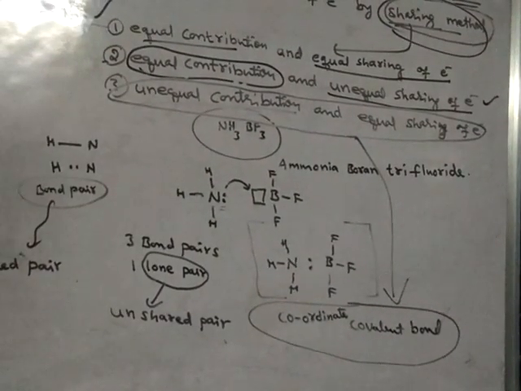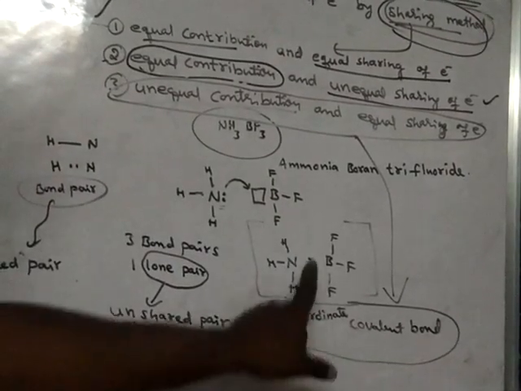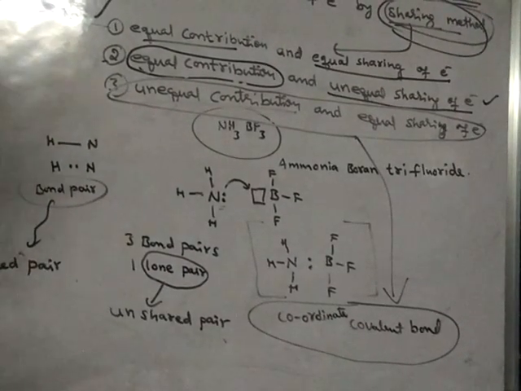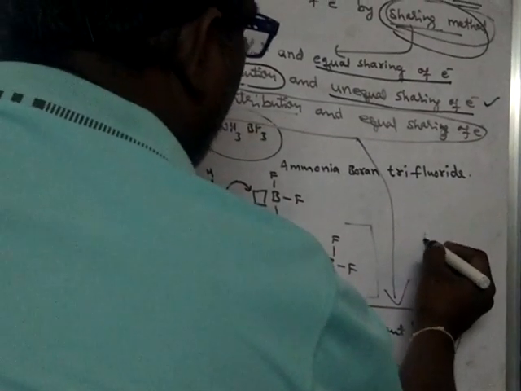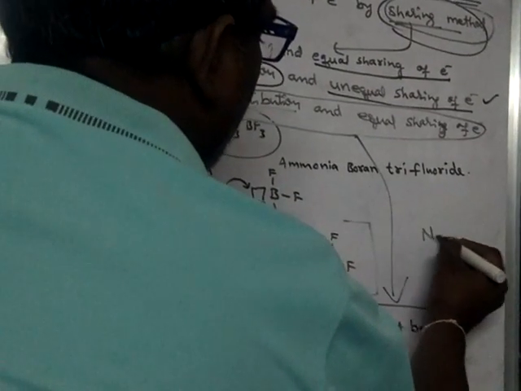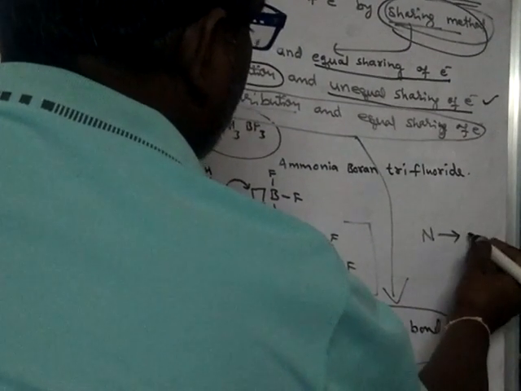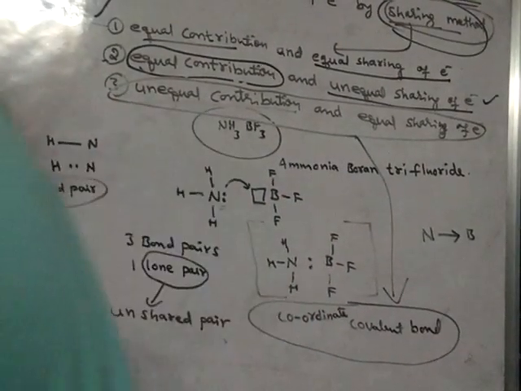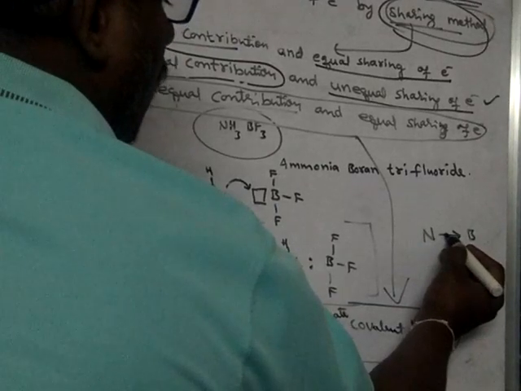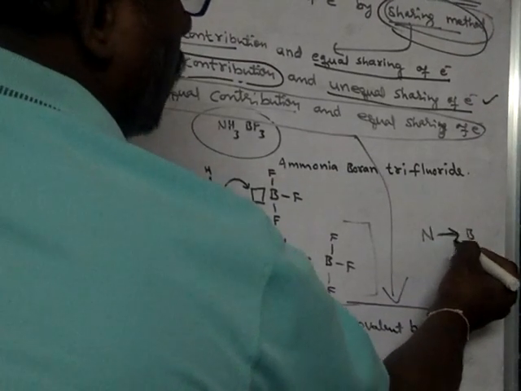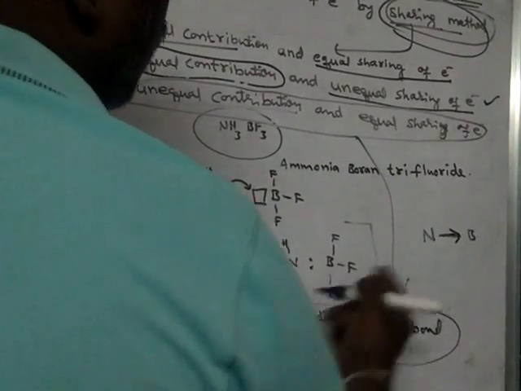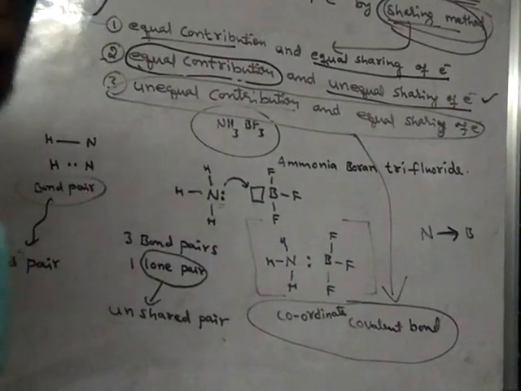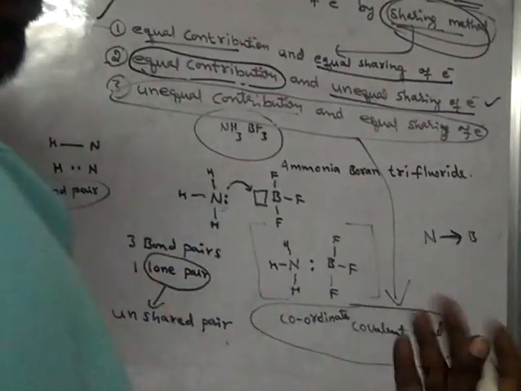So here also sharing is taking place, and it is equal sharing only, but unequal contribution. Hence we have to write the covalent bond using an arrow symbol. This is called the donor atom, and this is called the acceptor atom.